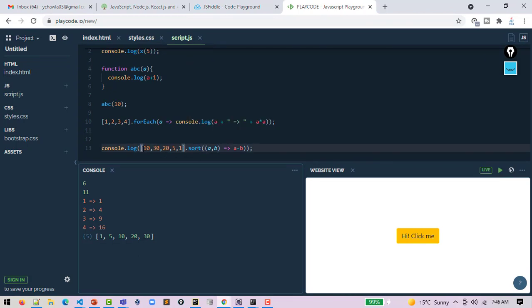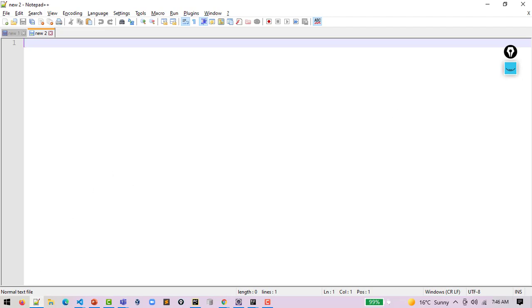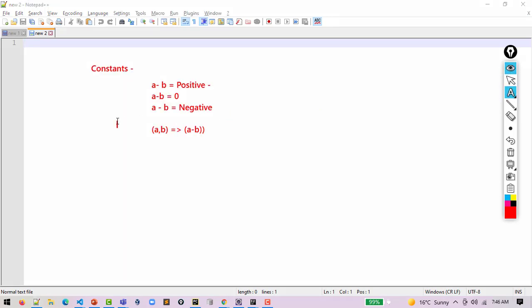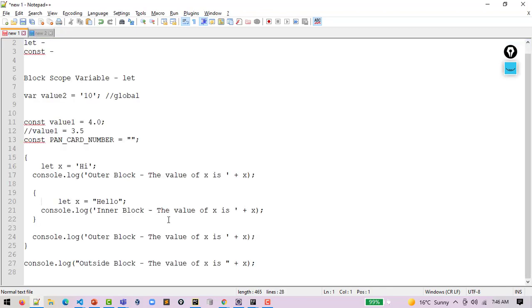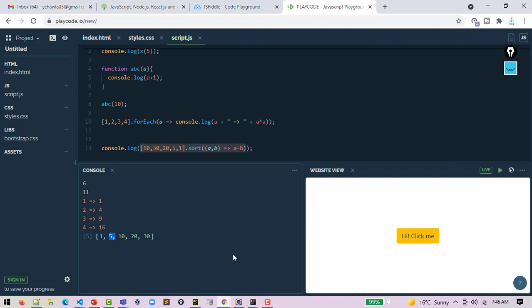So this is an array in square brackets, the sort function, and this is the rule, and this is the output which we ultimately got. Okay. So just to get a feel of this language, we discussed the const keyword, we discussed the let keyword, and we discussed this arrow function. Just 2 or 3 examples as of now. We'll be talking about them in detail in the coming classes also.